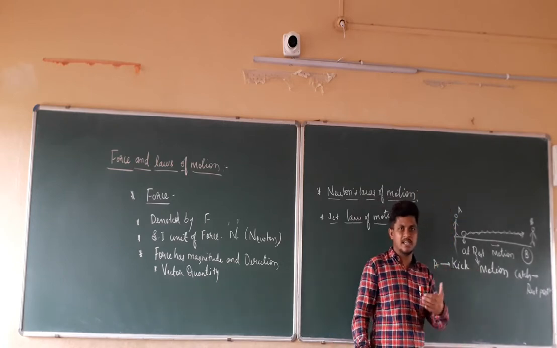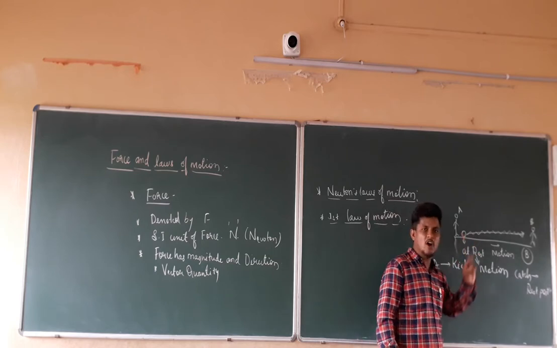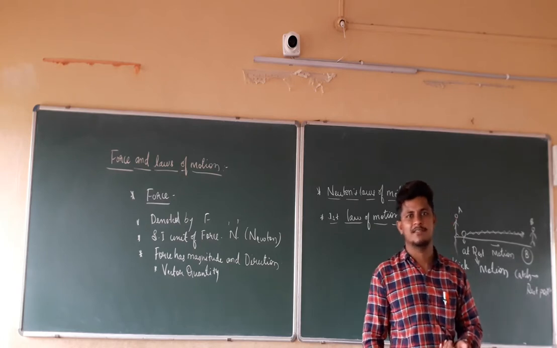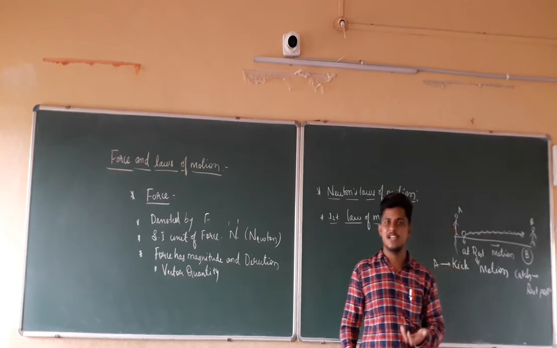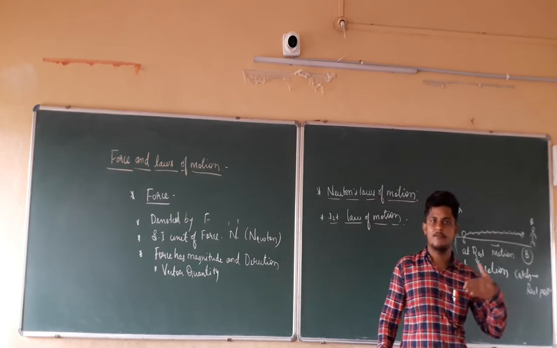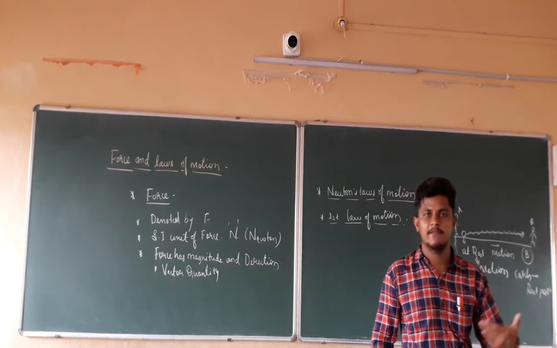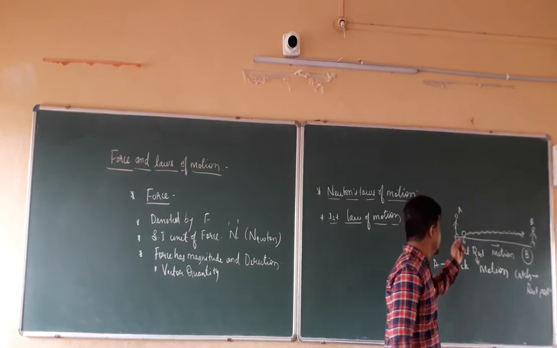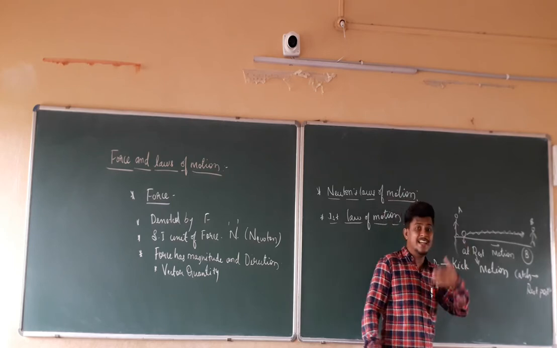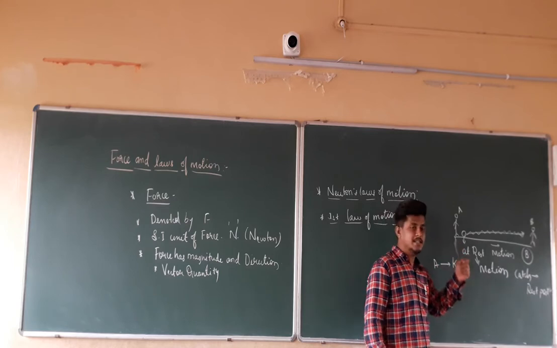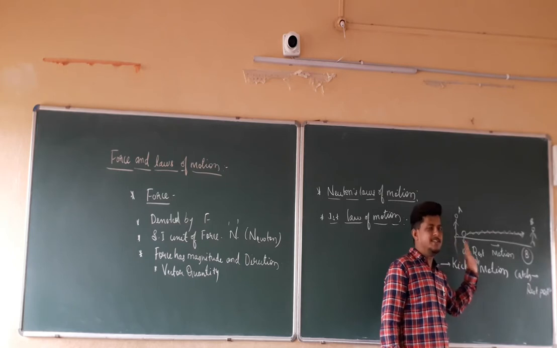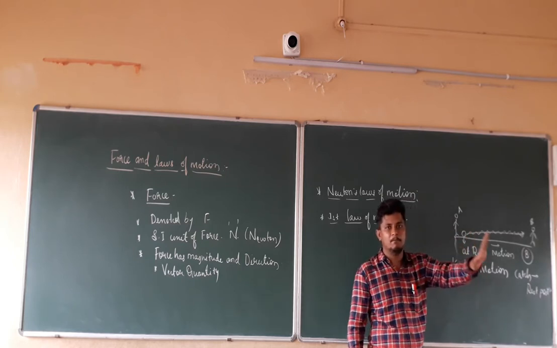By these two examples, we came to the conclusion that an object is going to remain in that position only. It is going to remain in the same state of motion only, up to a point when an external force is applied. So if you take the example of the ball, that is nothing but an object, it is going to remain in that position only. Up to what point? Up to the point where an external force is applied.